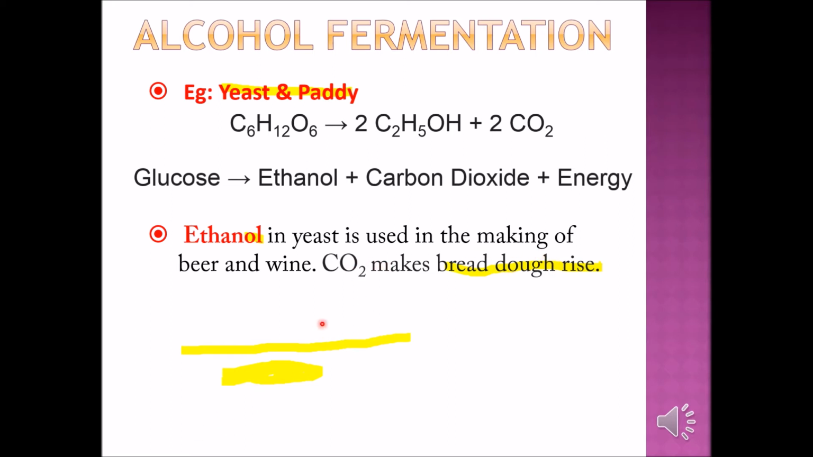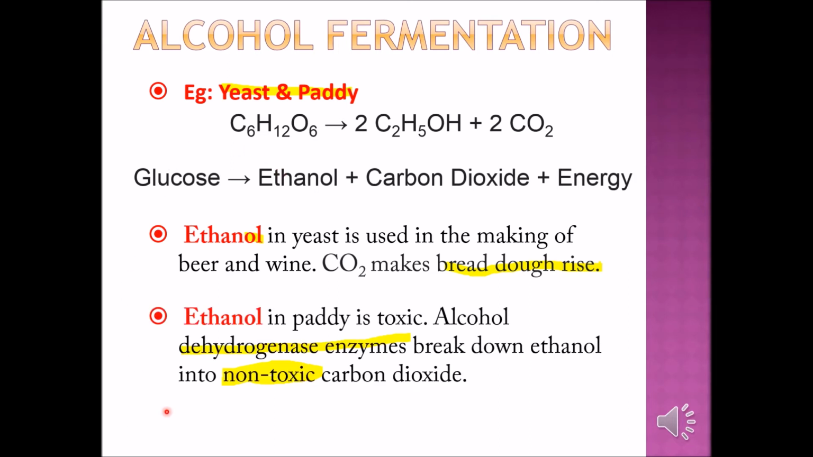When you make your bread, make sure you put some glucose into it. If not, there is no fermentation; fermentation cannot happen without glucose. Now the second thing is paddy.